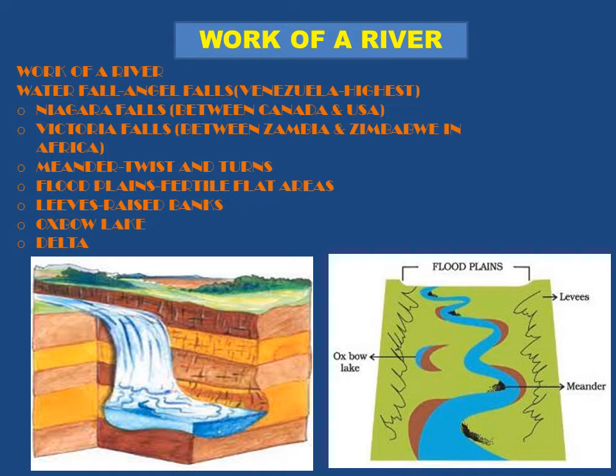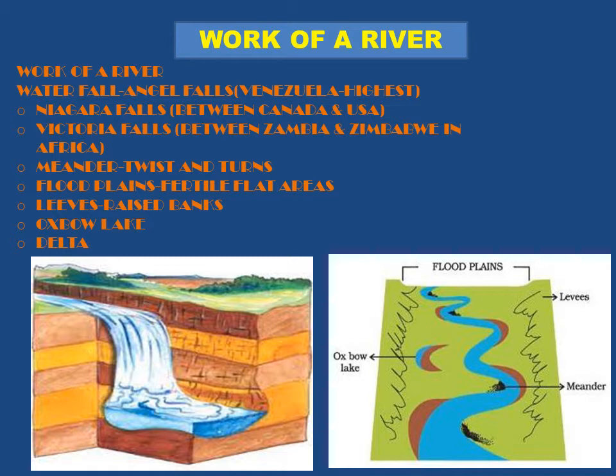During the youth stage, there is a lot of movement of water and a kind of waving movement known as a meander. There are lots of turns and twists along the meander. There is a plain, and raised embankments can be seen on both sides, which are known as levees. Sometimes the meander is cut off from the main river. This section establishes itself as a separate lake, and it forms the shape of an oxbow lake.